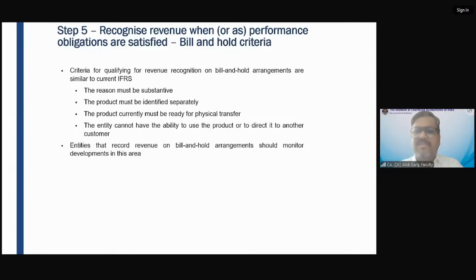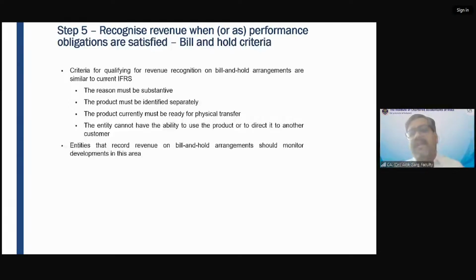So this is just a Gyan sentence, not relevant. But my dear friends, if the company has to recognize revenue on the bill and hold arrangement, 4 conditions must be satisfied. The reason must be substantive. Product should be identified separately. Product currently must be ready for physical transfer, right?